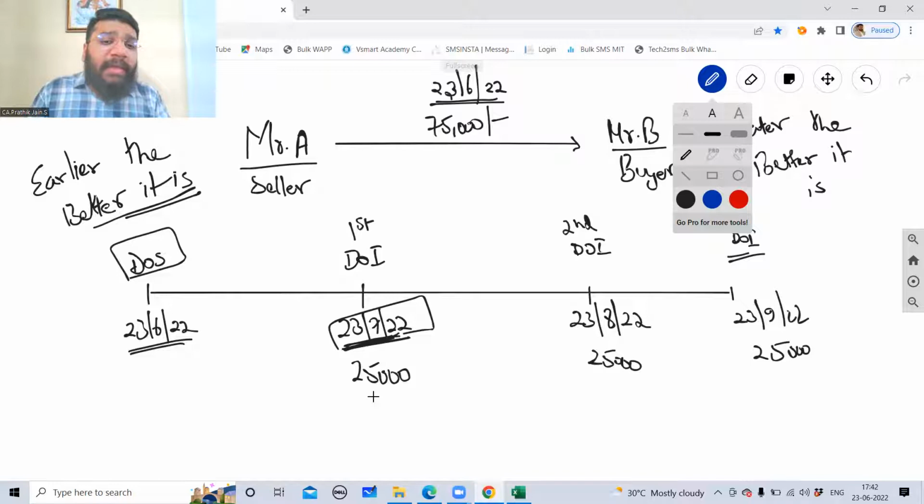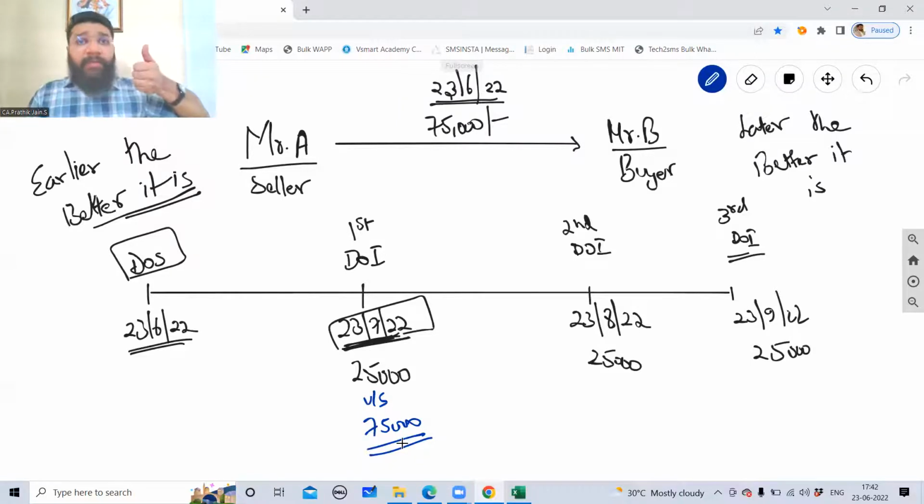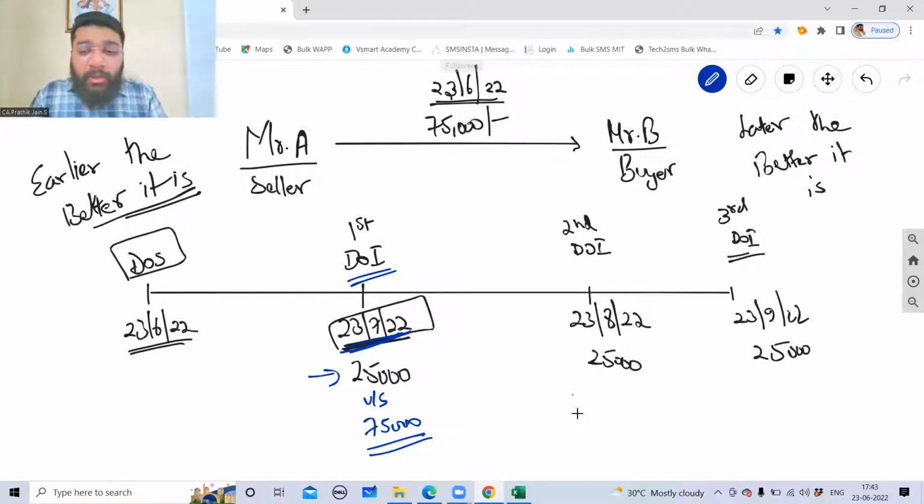Now, guys, if you take the suggestion of Mr. A, Mr. A says to make the full payment of 75,000 rupees on 23rd of July. Here, A will get benefited. Why? Because had the 25,000 rupees alone come, he would not have got the remaining 50,000. Only if 25,000 is paid on the first installment, the remaining 50,000 A would not have got. Now today, on 23rd of July, when A is getting the full 75,000 rupees, he is getting an extra 50,000 rupees, which he otherwise agreed to receive later.